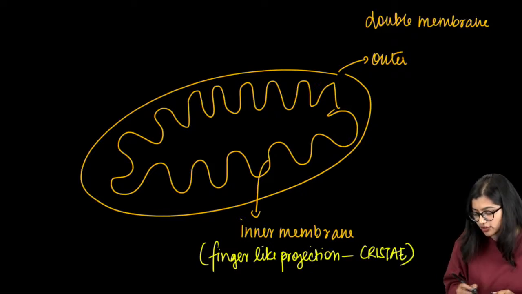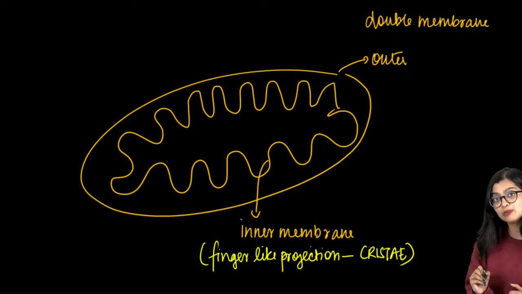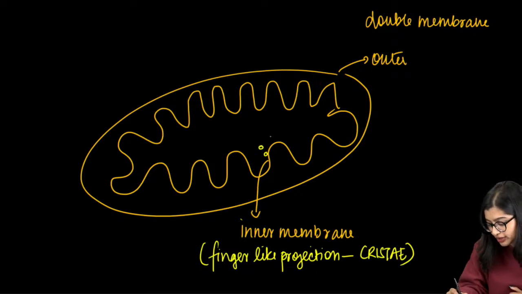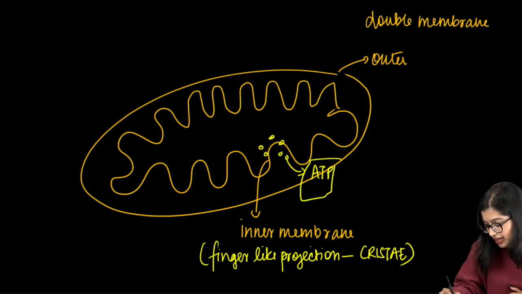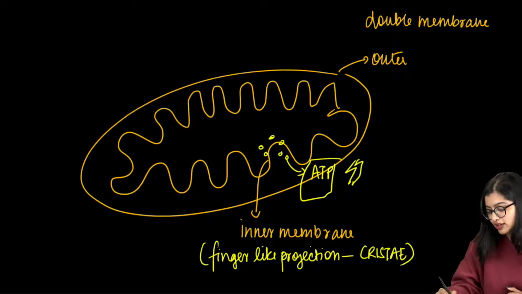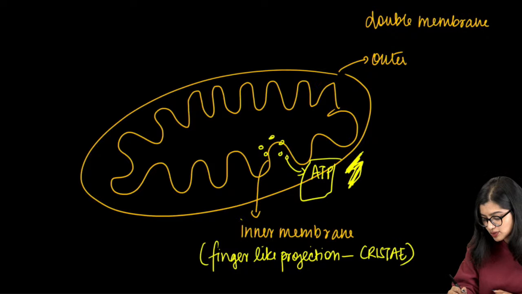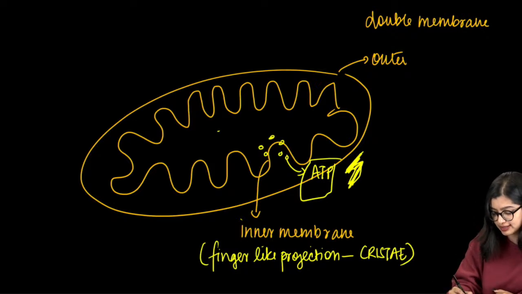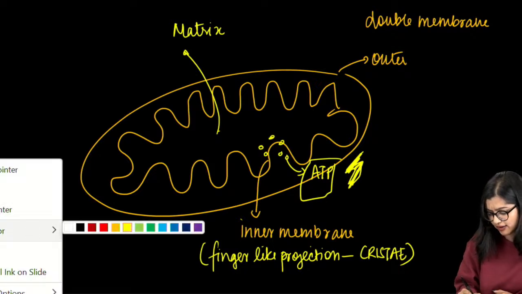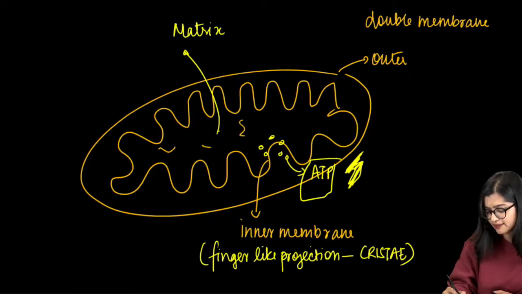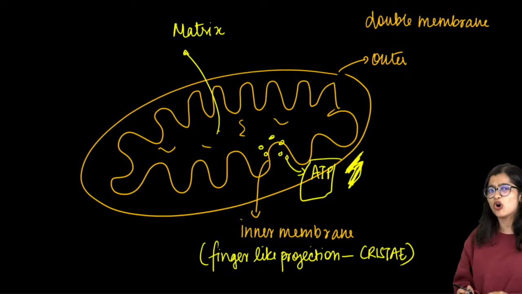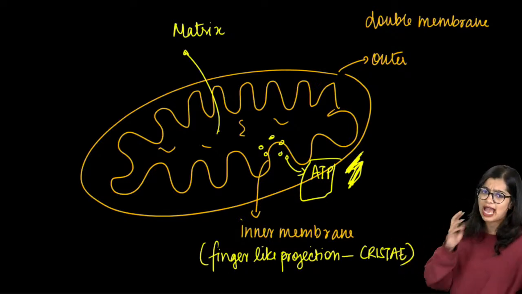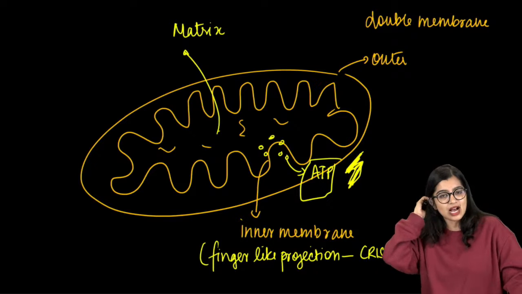Now what do they do? On the surface of this membrane is where your ATP molecules are produced, right? So the energy currency is produced here. Now in the matrix, this part is the matrix. Here you find your DNA and everything, right? We know that they have their own DNA. So we find DNA, ribosomes, and the basic functioning happens here. Yes, it breaks down glucose.